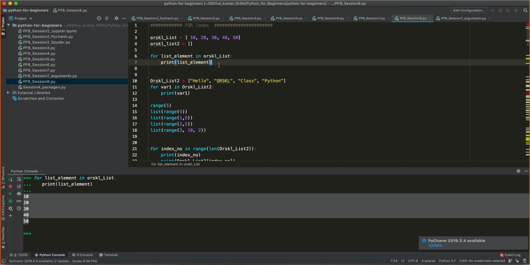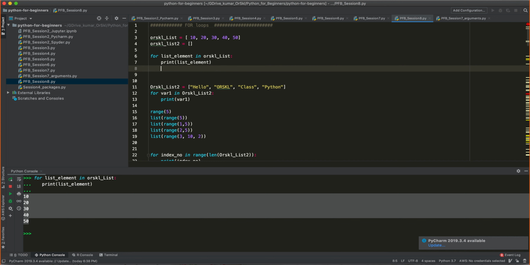Now what was my requirement? As I told you, my requirement is not just this. I wanted to multiply some value to each of the elements and I wanted to append them into the existing list called Oracle list 2. So let's see how I do it. Now I would say Oracle list 2 should be added with the value which is list underscore element into number 3.